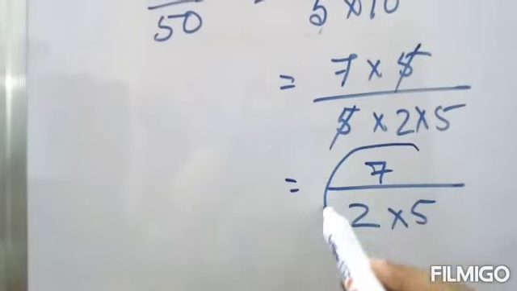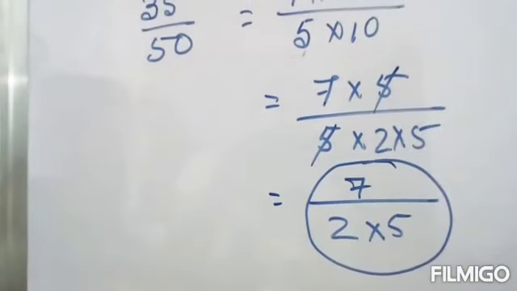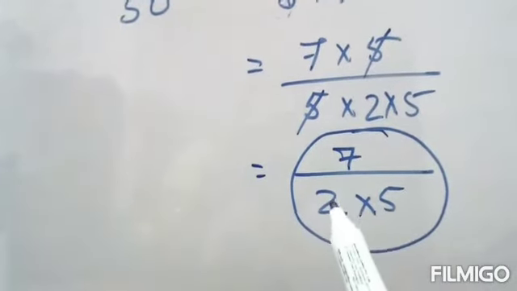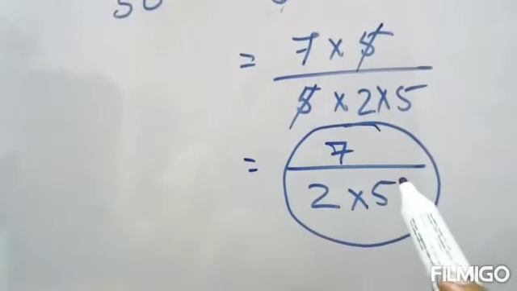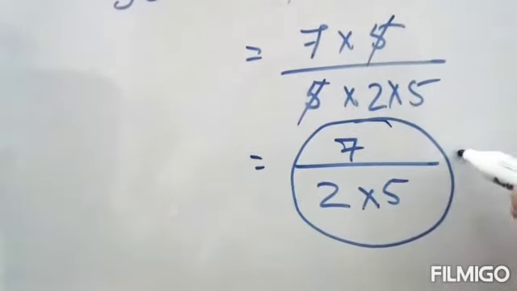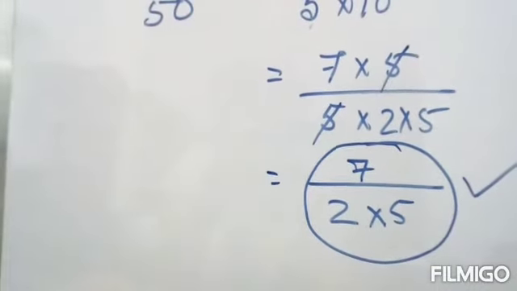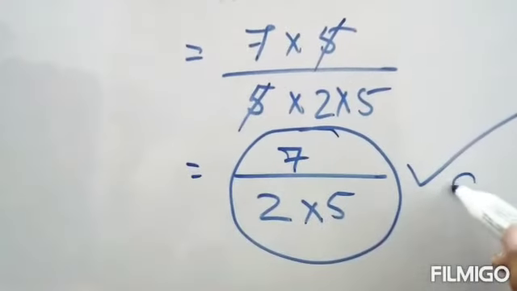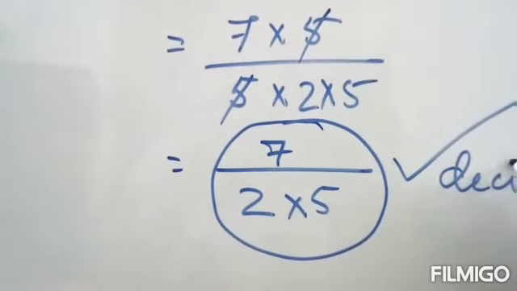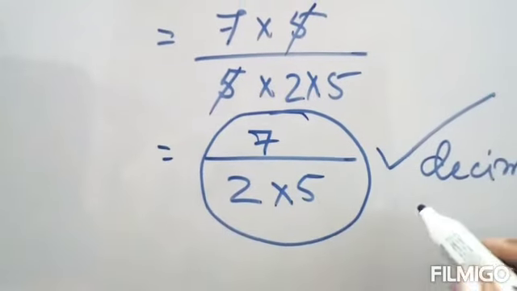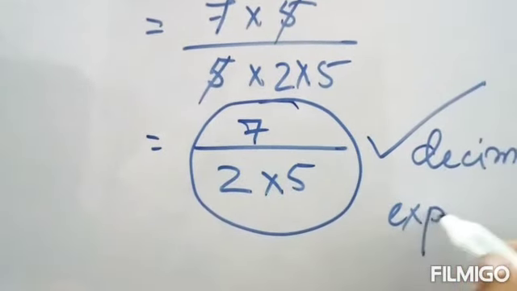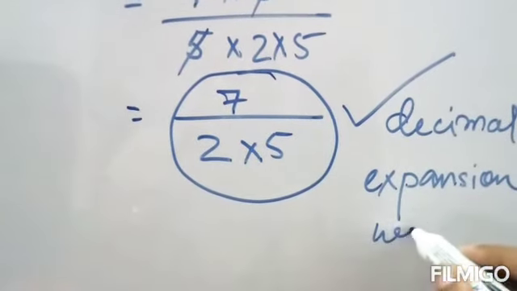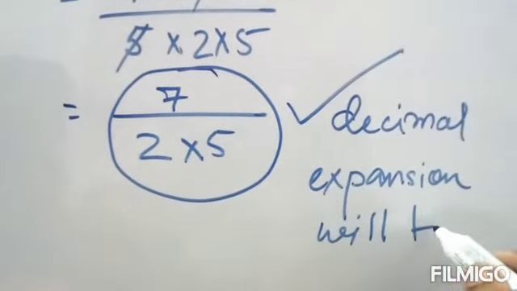As the denominator is coming in 2 to the power n into 5 to the power m form, without solving, we can say that the decimal expansion will terminate.